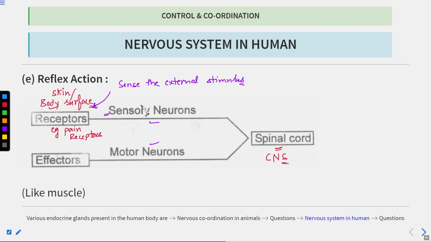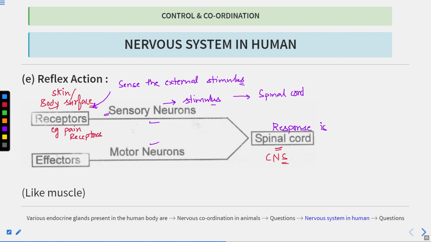What is the function of these sensory neurons? They will carry the stimulus towards the spinal cord. The stimulus is transferred from the sensory neurons towards the spinal cord, and in the spinal cord, what happens? The response is generated.